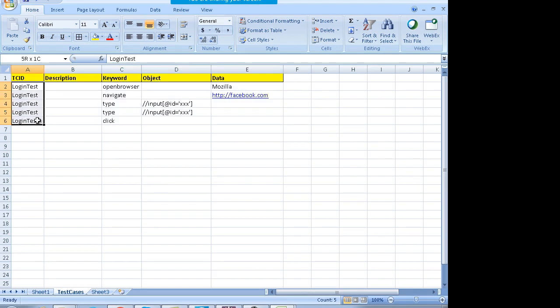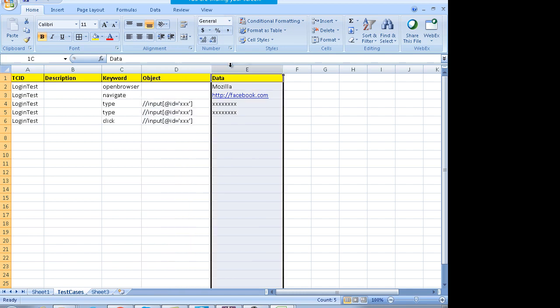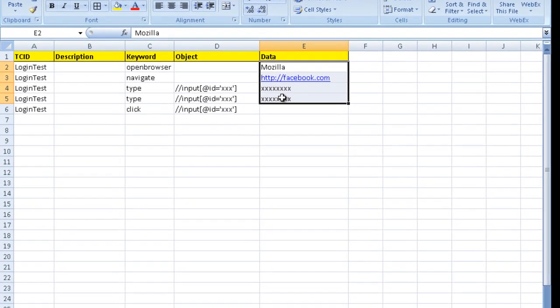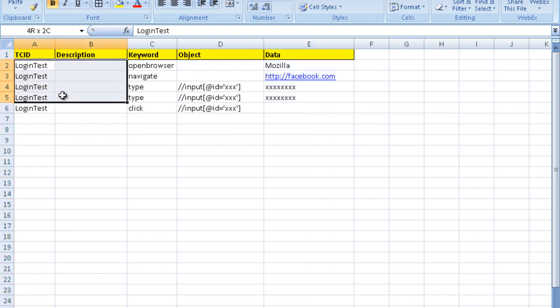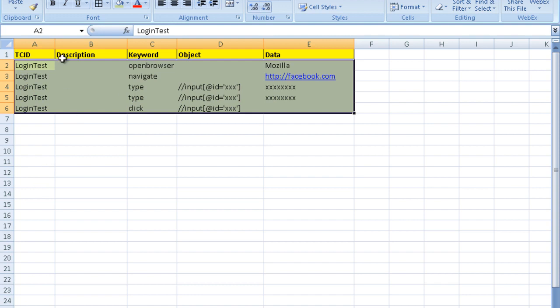Fine. So you have the login test, you have the keywords, you have the objects over here, and you can type in the username, whatever username or password you want. I'm least concerned about the data right now. And then click on the input button, whatever is the XPath of the input button you can keep over here. So the object column holds the objects. Okay, the data column holds what data is being entered. So this is the login test, right? So I'll mark it like this.